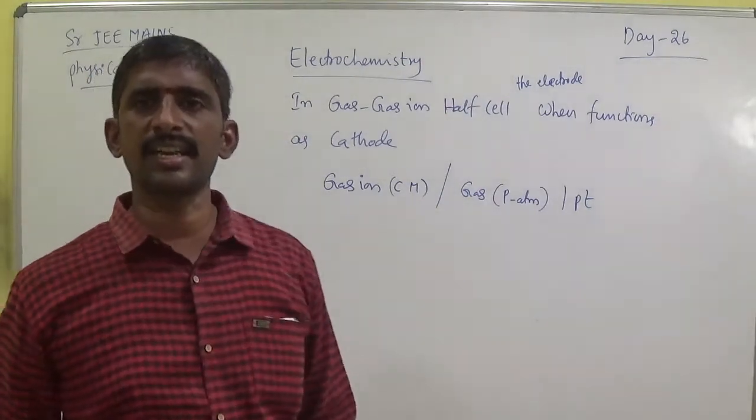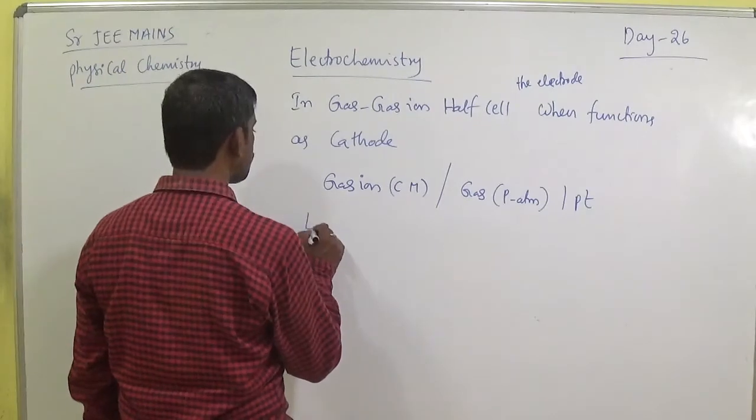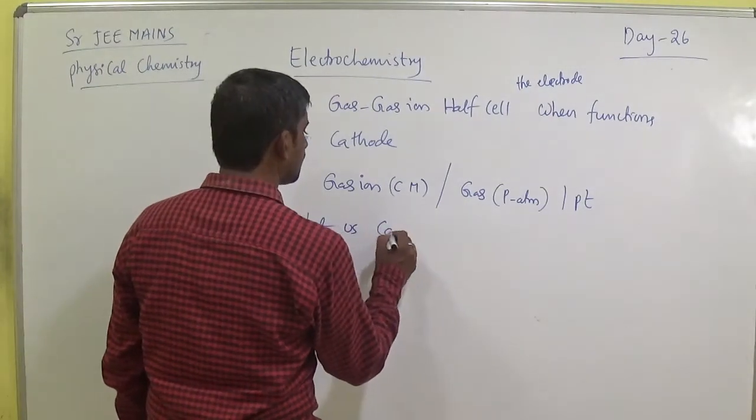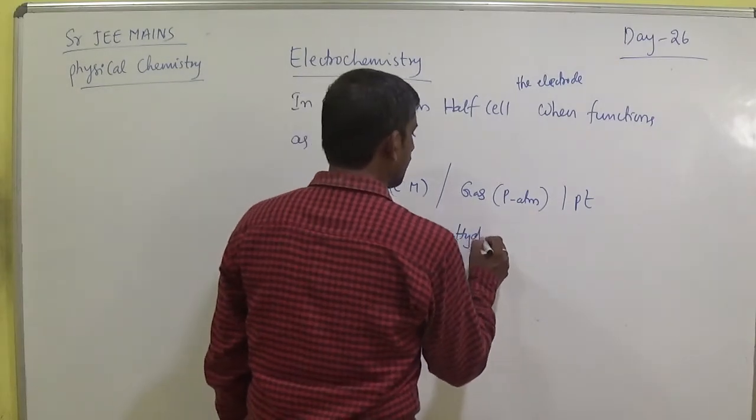Let us consider it as a hydrogen gas electrode.